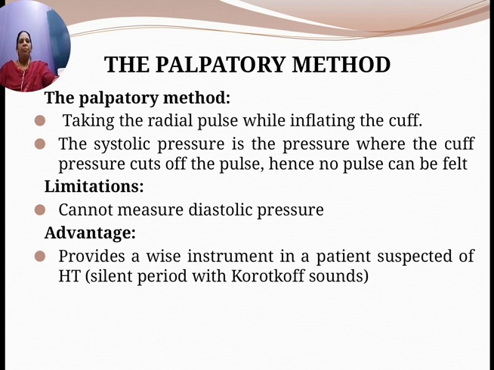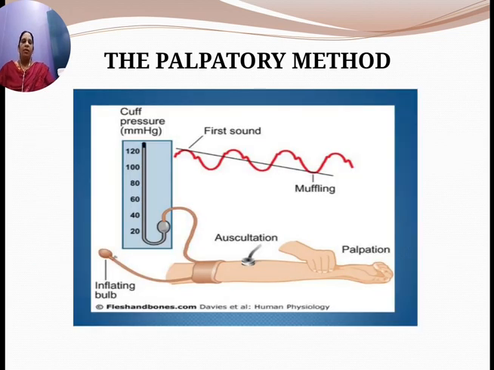In the method of using a sphygmomanometer, you are going to feel the radial pulse. So you can observe in the figure. The inflation bulb is there. You are going to press the bulb. When you press the bulb, the cuff pressure increases. When the cuff pressure is more than the systolic pressure, no sound will be heard, and that can be felt using the hand at the wrist location. So this is called the palpatory method.